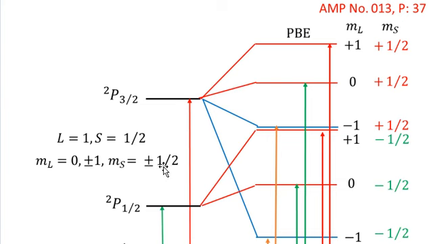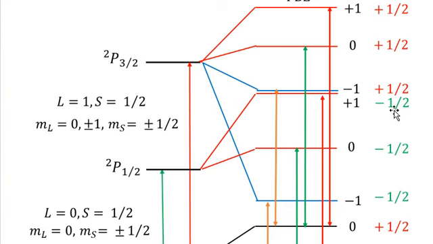So for plus half values of MS, there are three values of ML, plus 1, 0, and minus 1. And similarly, for the minus 1/2 value of MS, which I have shown in green, there are three values of ML, plus 1, 0, and minus 1.